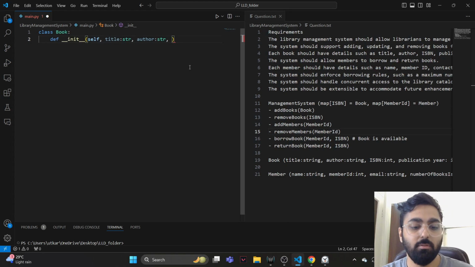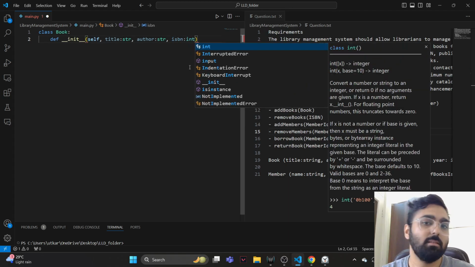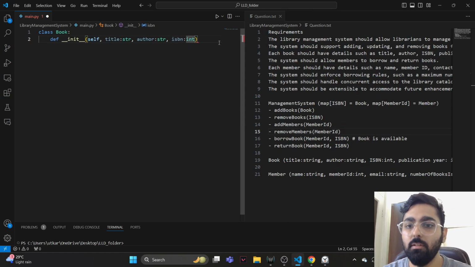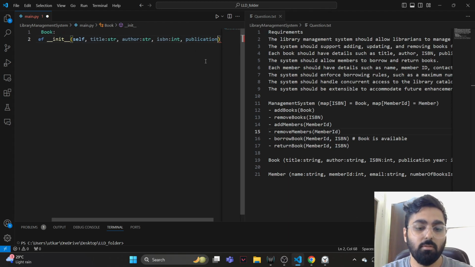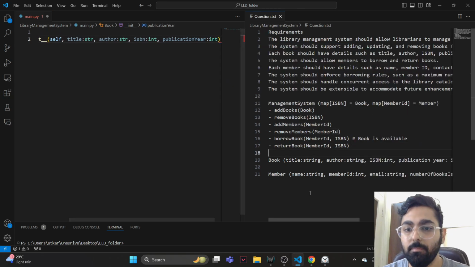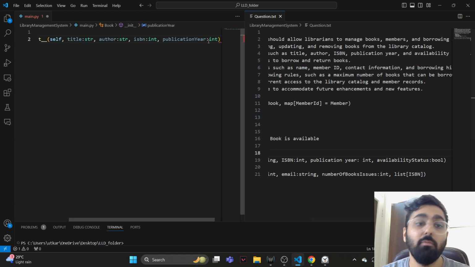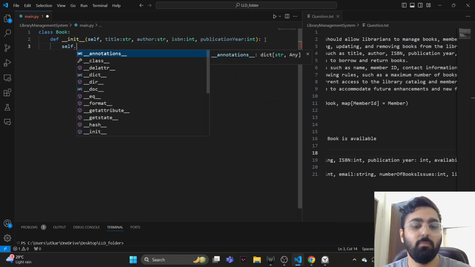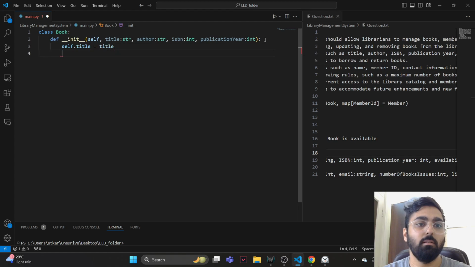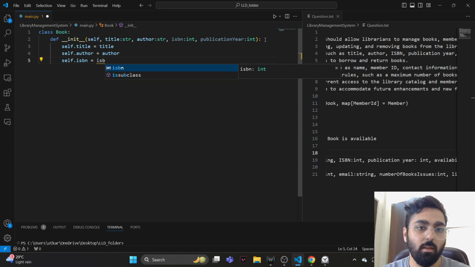So we have an author, we have ISBN, which is let's just call it an integer for now. ISBN is an integer, and we have publication year, let's call it integer, and availability status is something I think that we control, so you're not going to pass it. We have self.title is equal to title, self.author is equal to author. We have self.isbn is equal to ISBN.